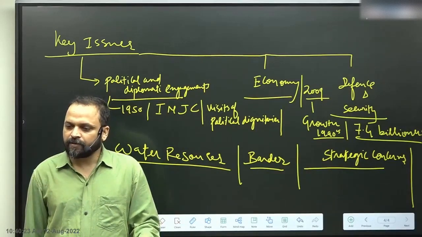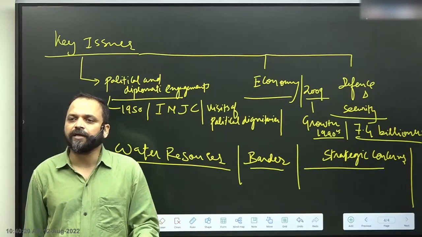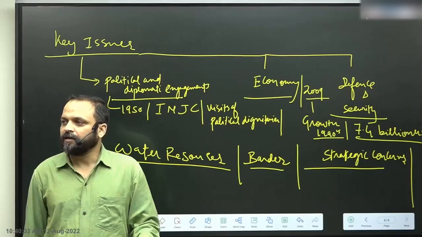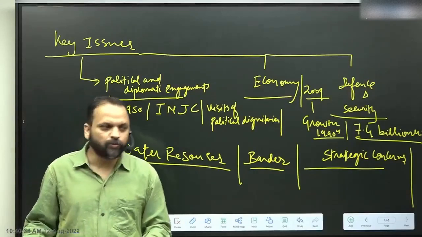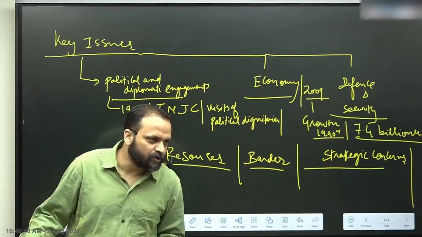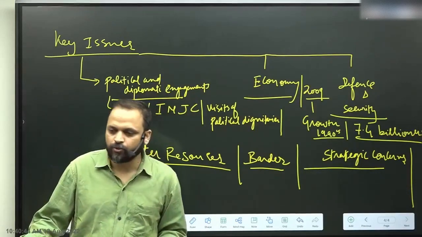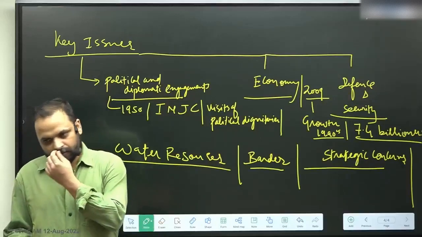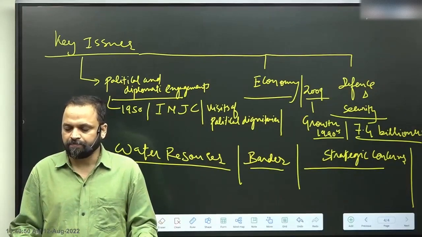Apart from that, the other element of economic engagement is large number of Nepalese citizens living and working in India and sending remittances back home. So India is also a large source of remittances contributing to Nepal's economy, right?